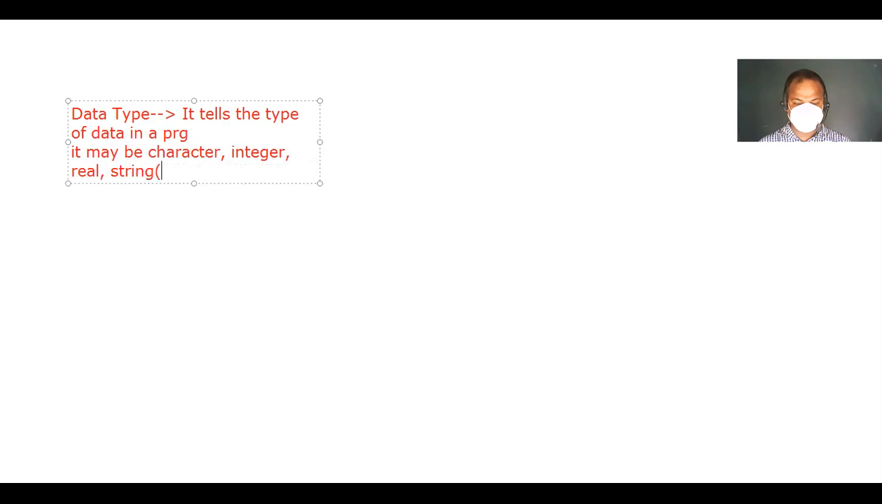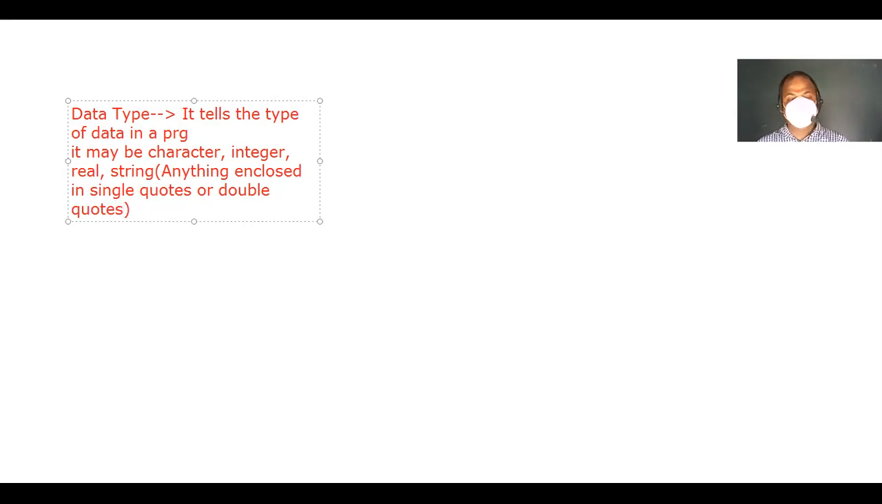What is a string in Python? Anything enclosed in single quotes or double quotes is treated as a string. So what about this data type? It tells the type of data in a program, and it may be character type, integer type, real, string. Many more are there, so we write etc., because we are going to touch on the topic very soon.